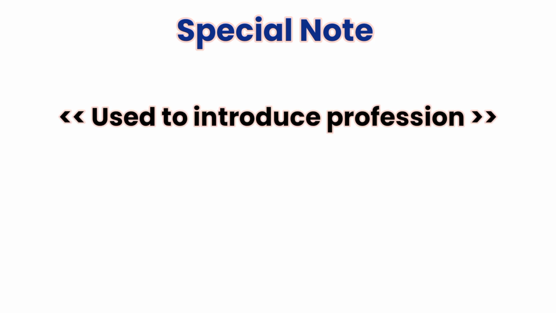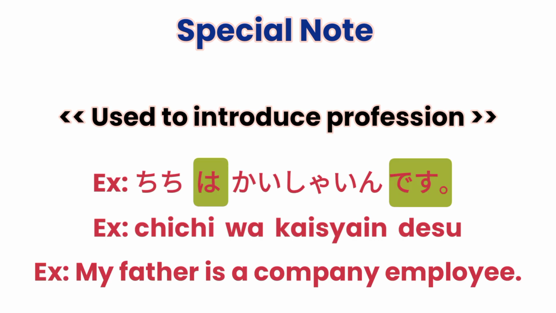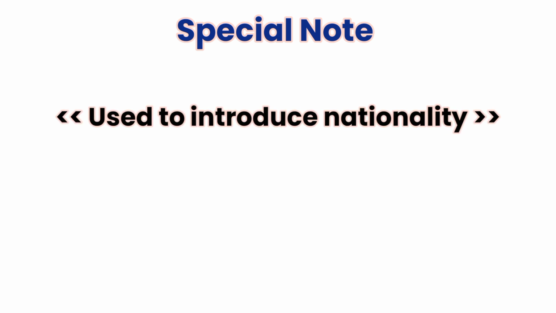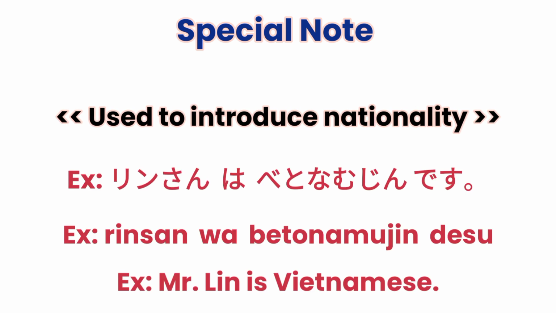Third one. Used to introduce profession. 父は会社員です。 My father is a company employee. Fourth one. Used to introduce nationality. リンさんはベトナム人です。 Mr. Lin is Vietnamese.